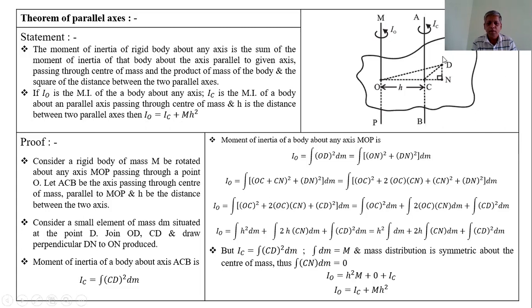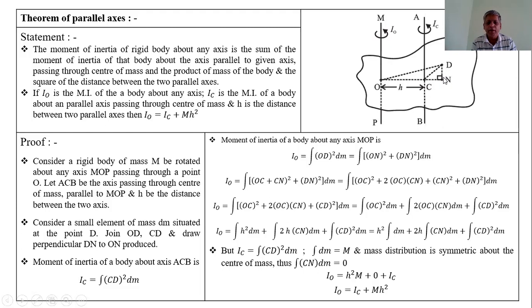Join OD and CD to the respective axes, and draw DN on OC produced. OC produced means when OC is elongated up to the point N. On this OC produced, DN is perpendicular.